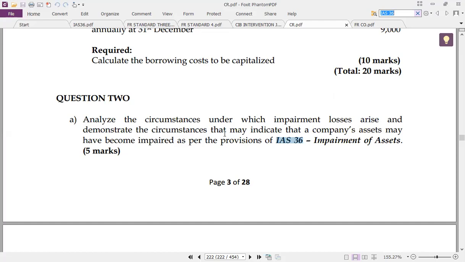So here, no restriction. External, internal conditions or internal indicators, just bring them. Let's examine the circumstances. Asset impairment loss arises if the current amount exceeds the recoverable amount, full stop. Second, the indications are internal and external. Then you list them there.